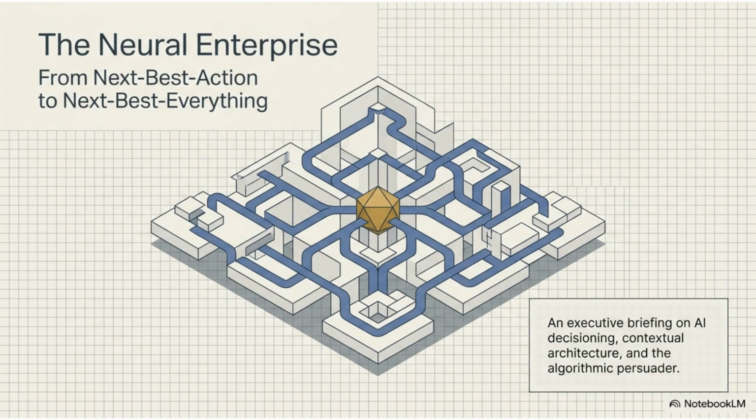Welcome to this video on the Neural Enterprise. We explore the transition from next best action to next best everything, focusing on AI decisioning, contextual architecture, and the role of the algorithmic persuader.